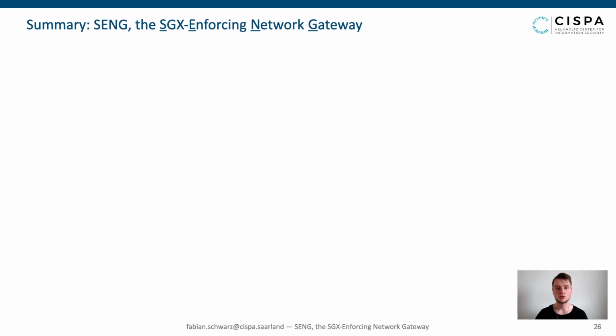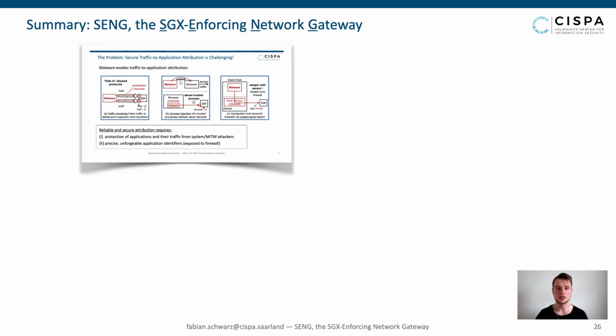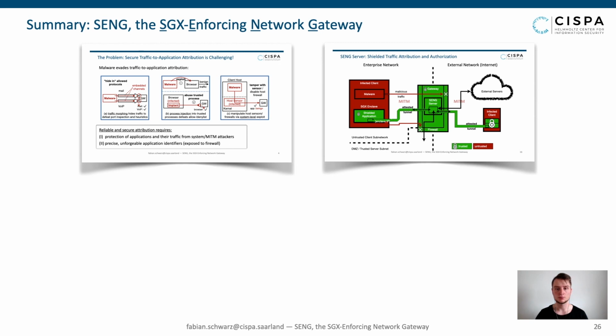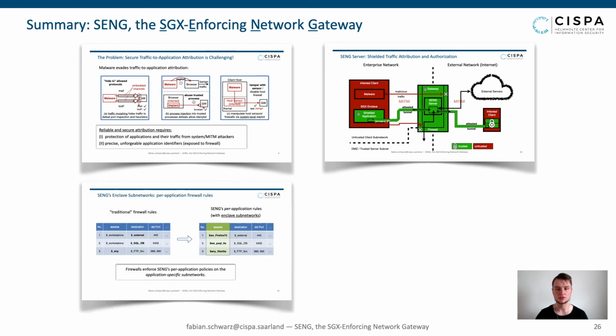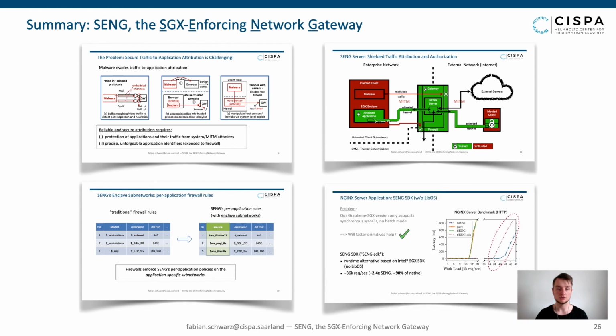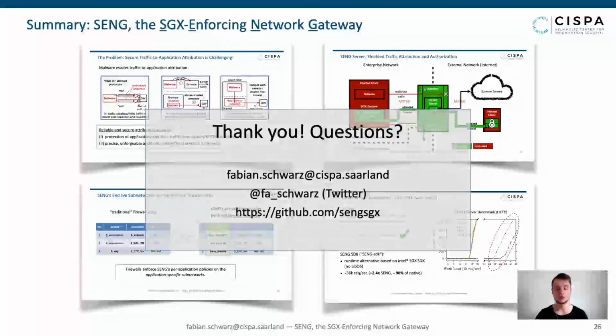To summarize, we have discussed the challenges that had to be overcome to enable reliable and secure traffic to application attribution. We have proposed SENG as a possible solution which routes the application protection and identifies untrusted hardware and ultimately allows to enforce central per-application firewall policies. Last but not least, we had a look at the performances of our SENG prototypes for client and server applications, which showed promising results for practical usage. Note that all prototypes of SENG are available as open source projects on GitHub.